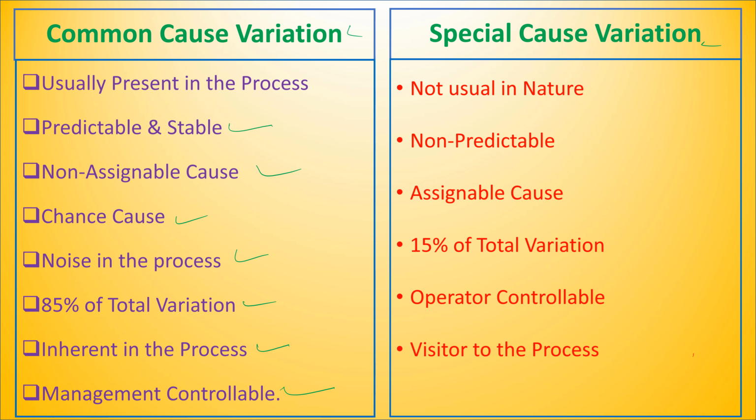Special cause of variation is not usually present in the process, and output of the process is non-predictable. Special cause of variation can also be called as assignable cause. 15% of total variation is due to special cause of variation, and it is controlled by operators and supervisors who are working in line. Special cause of variation is a visitor to the process.